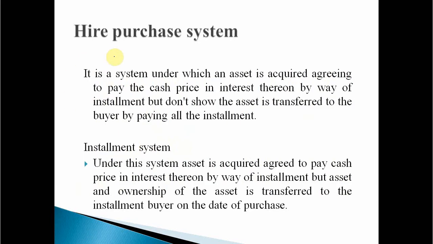Okay, so now what exactly is the meaning of hire purchase system and installment system? Clear? See here, first we'll move towards the hire purchase system. It is a system under which an asset is acquired, agreeing to pay the cash price with interest thereon by way of installment, but the ownership of the asset is not transferred to the buyer. The ownership of the asset is transferred to the buyer only by paying all the installments.